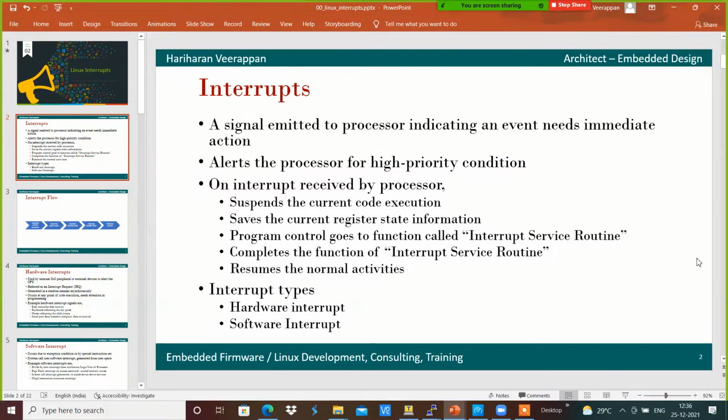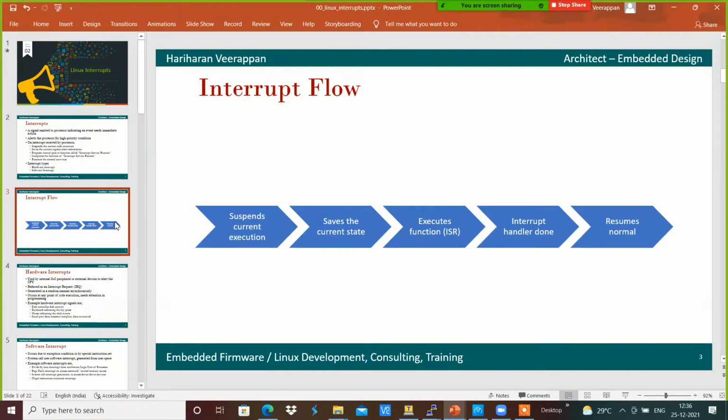In the case of the interrupt data flow, it works like this. It suspends the current code of execution, and saves the current state of registers like the program counter and stack pointer.